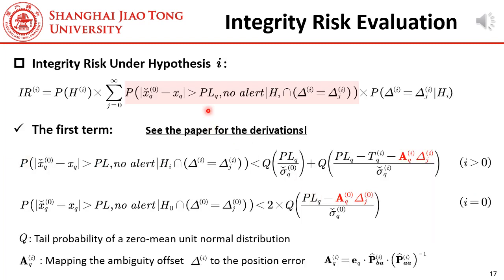Let's determine the pink term first. Its upper bound is given by these two equations. The first one is for fault mode I, and the second one is for the fault mode 0. I delta I reflects the effect of the ambiguity offset on the integrity risk. Please check our paper if you are interested in the proof of these equations.